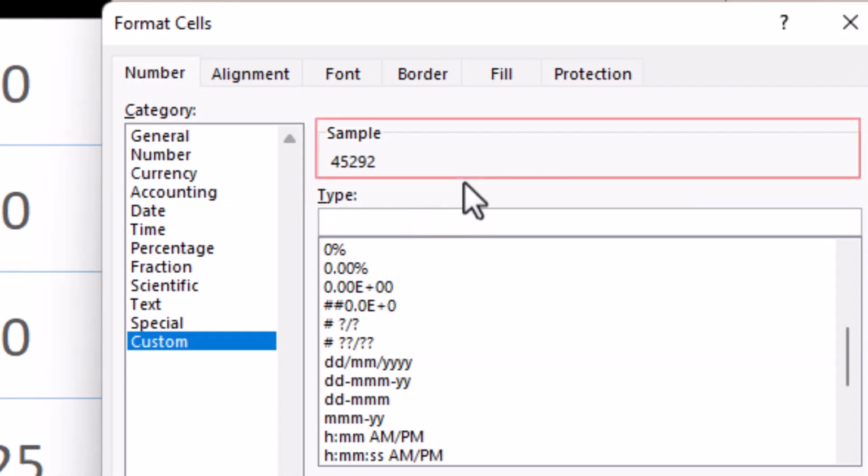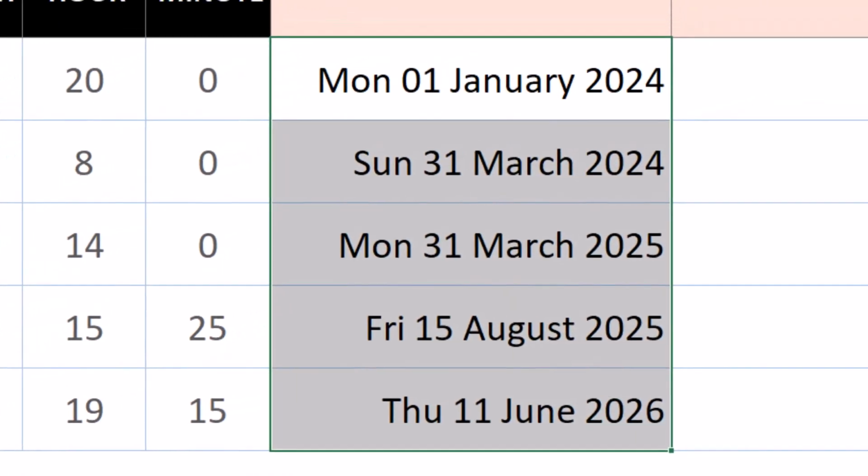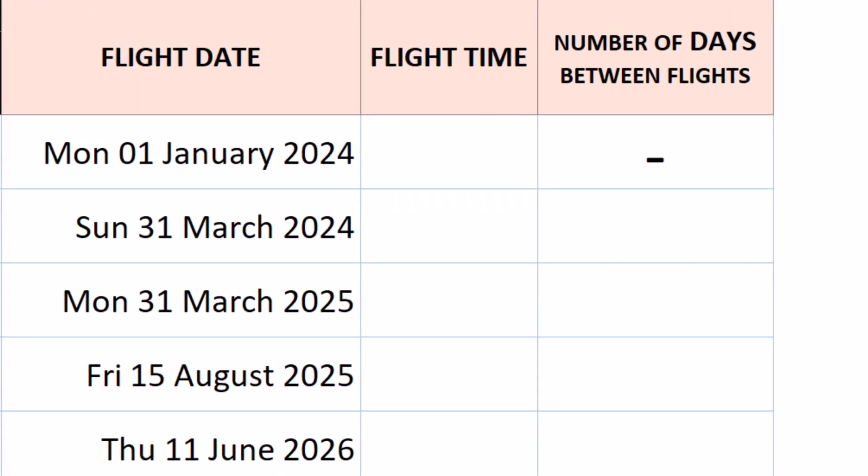We will have DDD to represent 3 letters for the day, DD to represent 2 digits for the day. 4 M's means we want Excel to fully display the month, and 4 Y's to represent the year. Click OK and boom. And then we want to calculate the number of days between each flight.